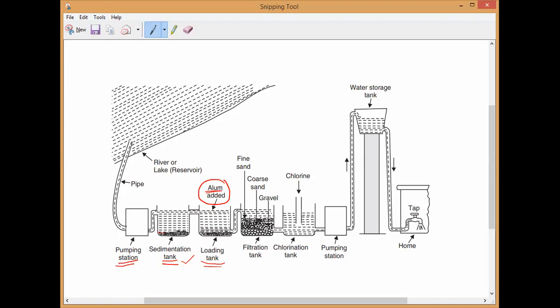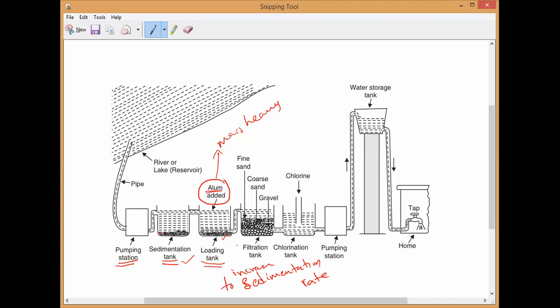This alum will join with the floating particles so that the mass becomes heavy and they settle down at a faster rate. So we add alum to increase the sedimentation rate. You should remember that.